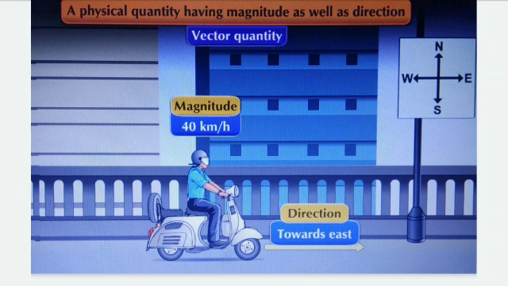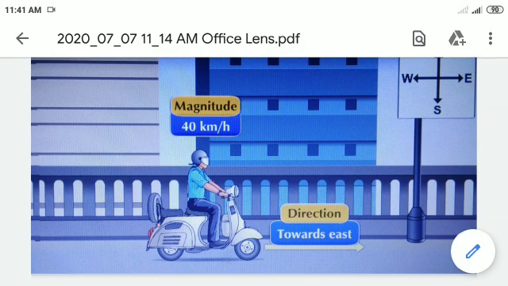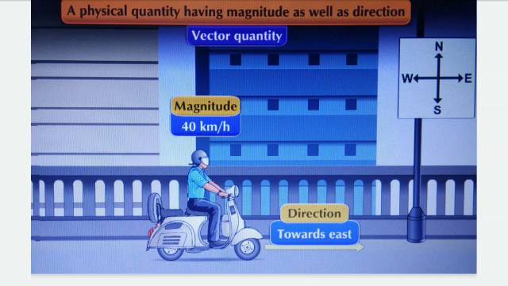That means a physical quantity having magnitude as well as direction is called a vector quantity.